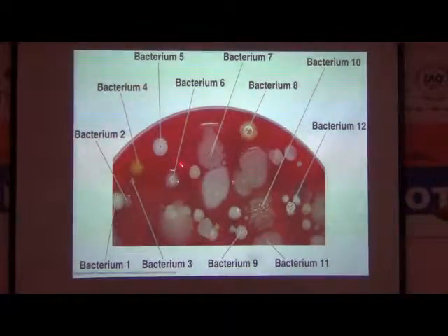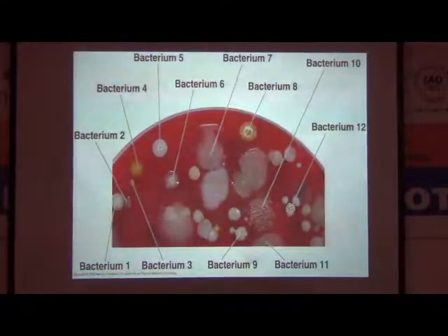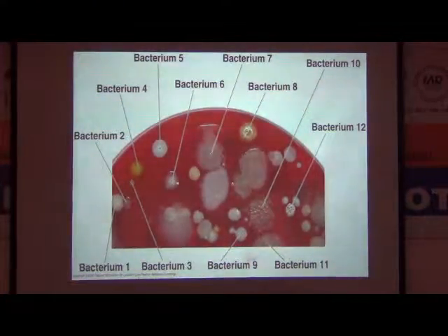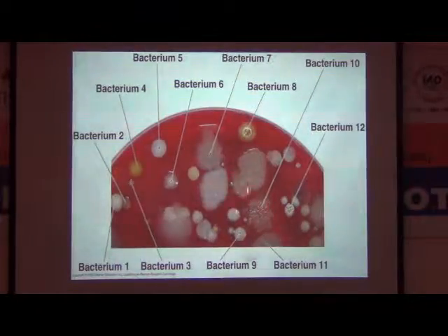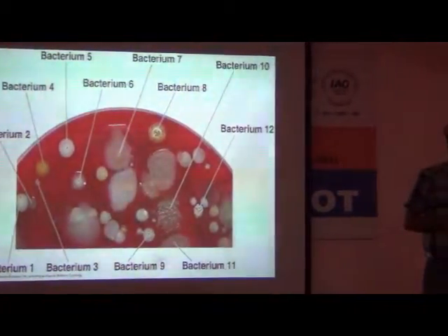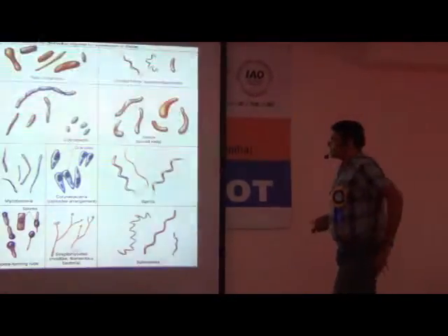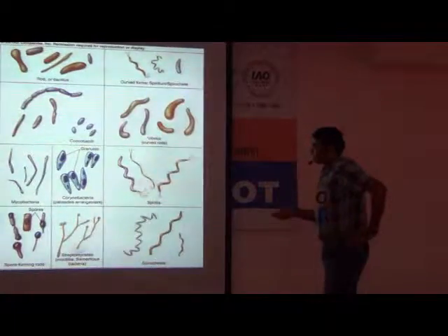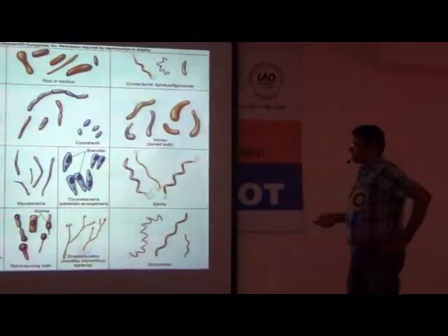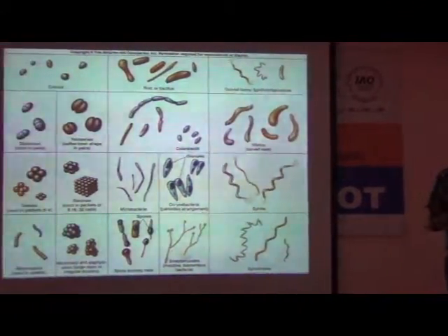Fine. And see, this is pure culture. They have one type of microorganism. Many times you can see these are overlapping. More than one colony is merged together. So these are a few colonies you get when you inoculate a very diluted soil sample on the nutrient medium. Next. So these are some examples of microorganisms that you can isolate at the end of this whole 5 I process.